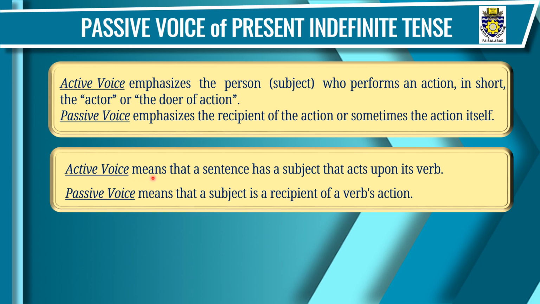Active voice means that a sentence has a subject that acts upon its verb. So the subject, the doer of the action, acts upon its verb, that executes an action. On the other hand, passive voice means that a subject is the recipient of a verb's action. Now this subject is actually the object, but it is written in the beginning of the sentence. That is why it is called subject. It receives the action of the verb.